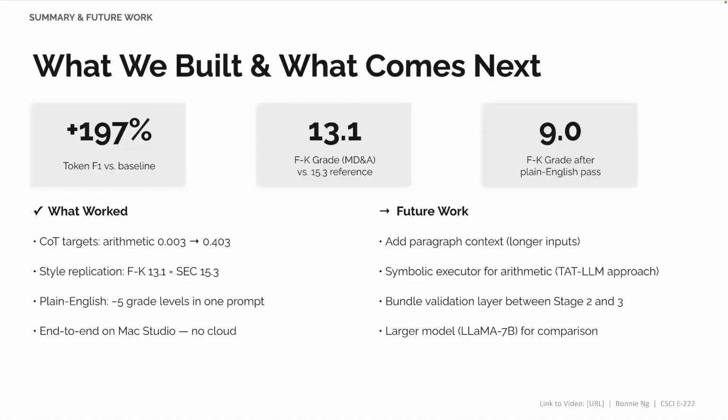The most obvious future improvement for this project is in stage 2. We should add paragraph context to the inputs, which should help with span answers, but that would take significantly more compute. Enterprise solutions should also consider implementing deterministic calculations from the source table to feed into the MD&A prose, which would guarantee correct numeric reasoning. The most important lesson from this project is the pipeline design. By designing each stage independently, any errors and design changes in each stage can be isolated. However, upstream errors could also propagate downstream.